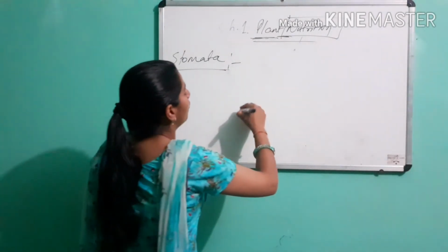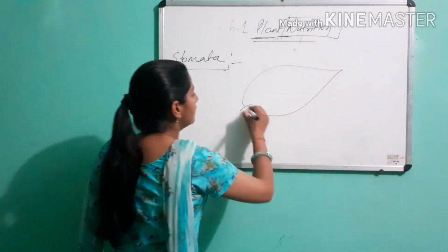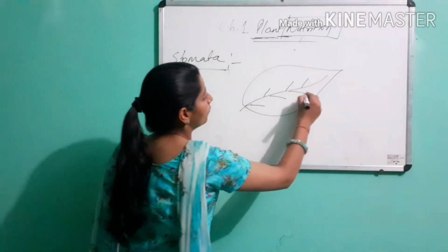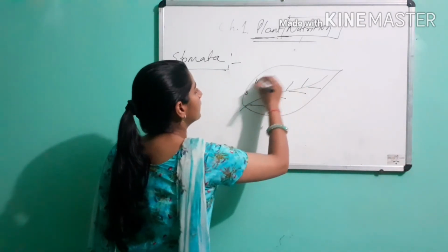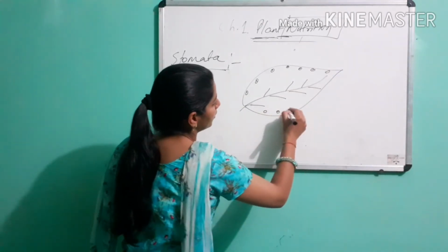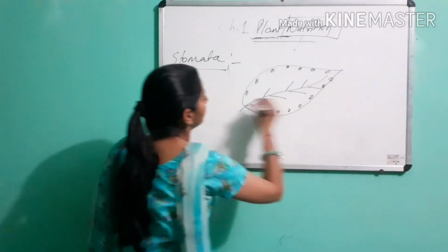Stomata is a small opening in green leaves of a plant. What is the function, the work of stomata?